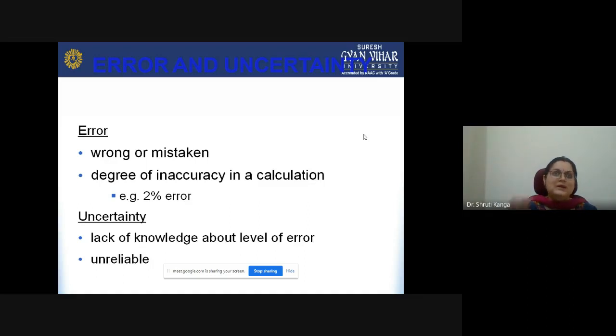So whenever we go for accuracy assessment, we are sure that there is an accuracy of 98% and an error of 2%, and that is accepted because we are doing something with the help of different software, different systems. So there will surely be some inaccuracies, because we have inputted everything in a particular platform and then we are processing the data. But if there is an error of maybe 10% or 15%, that is accepted in case